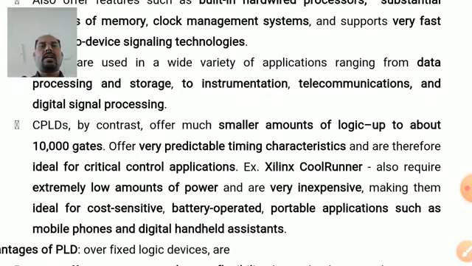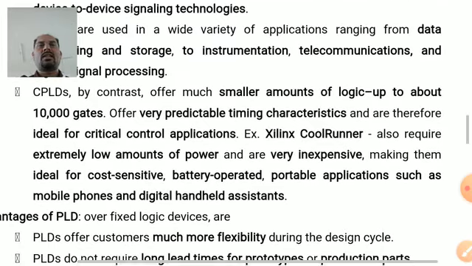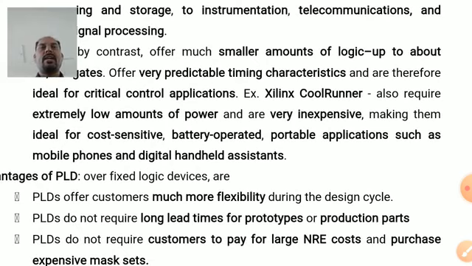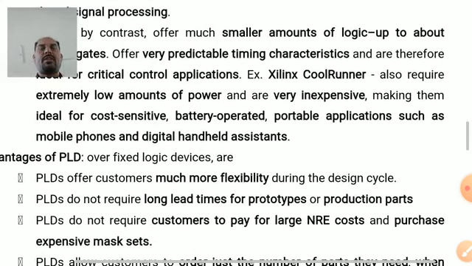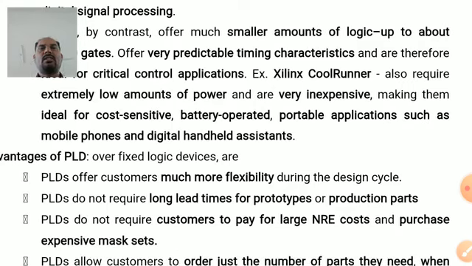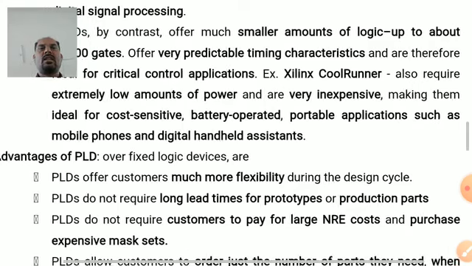CPLDs, on the other hand, offer much smaller amounts of logic density, that is up to about 10,000 gates, offer very predictable timing characteristics, and they are ideal for critical control applications. Xilinx CoolRunner is a typical example for the CPLDs. And CPLDs require extremely low amounts of power and they are very inexpensive. Hence, they are ideal for the cost-sensitive, battery-operated, portable applications such as mobile phones and digital handheld assistants.